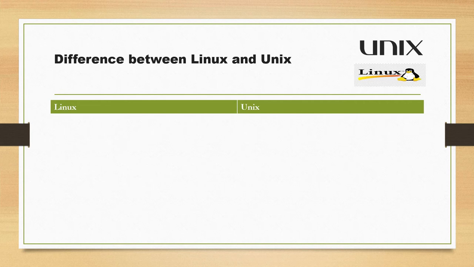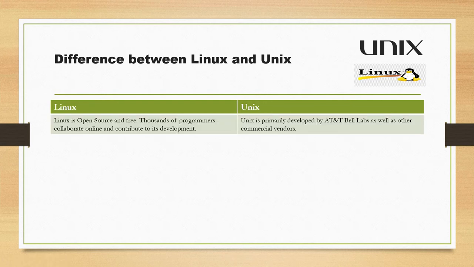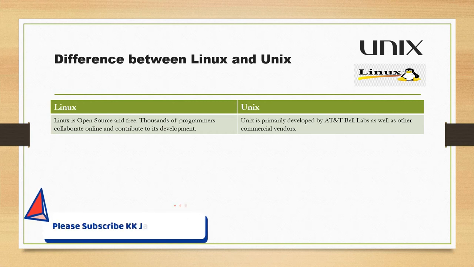Now let's go through the differences between Linux and Unix. So on the left side I have Linux and on the right side you have Unix. Let's see the differences. The first difference, I would say, is that Linux is open source and free. Thousands of programmers collaborate online and contribute to its development, right? You can be one of the contributors, right? Unix is primarily developed by AT&T Bell Labs as well as other commercial vendors, right?